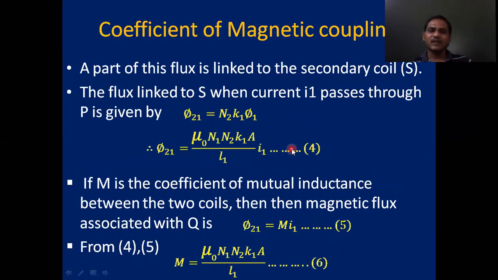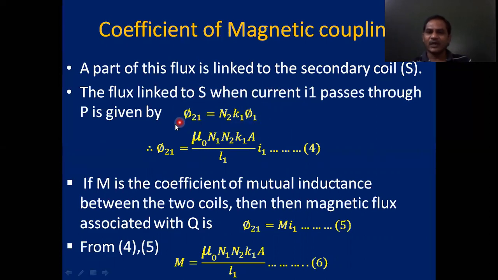But out of this magnetic flux forming around the primary coil, some part of the flux is linking with the secondary coil. Therefore, the magnetic flux linked with the secondary coil due to the current I1 passing through the primary coil is given by phi 21 equal to N2 K1 phi1, where K1 is a constant.